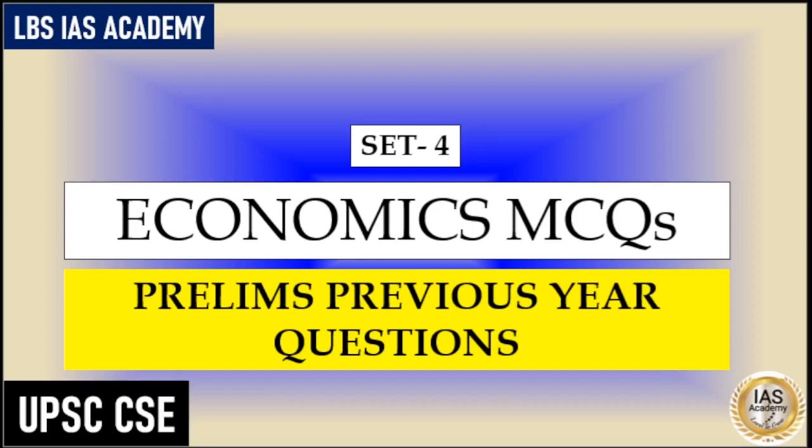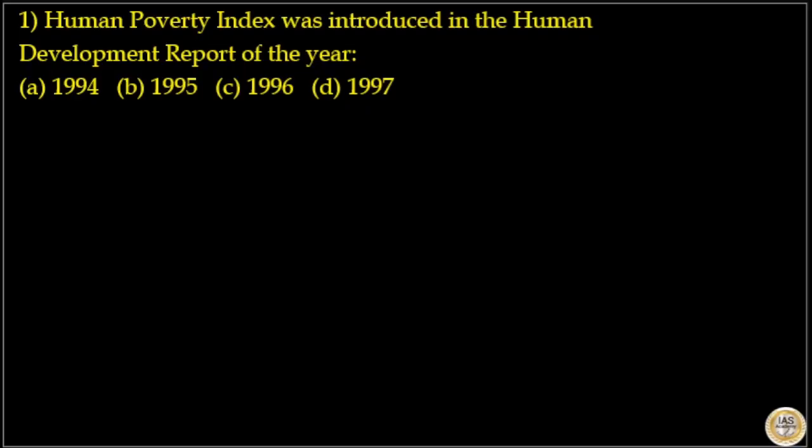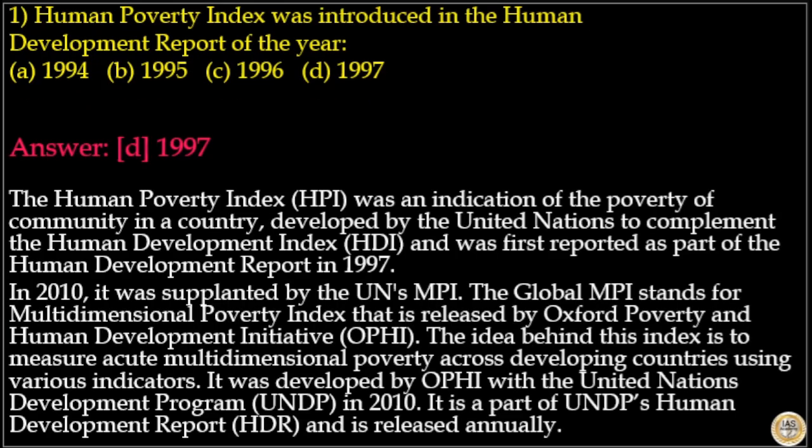Our first question is, Human Poverty Index was introduced in the Human Development Report of the year. Options are 1994, 1995, 1996 and 1997. Here answer to this question is option D, 1997.